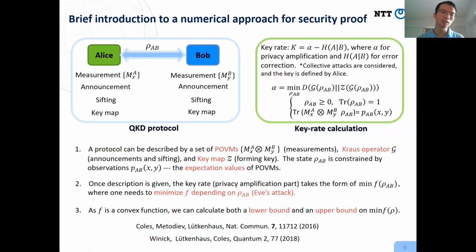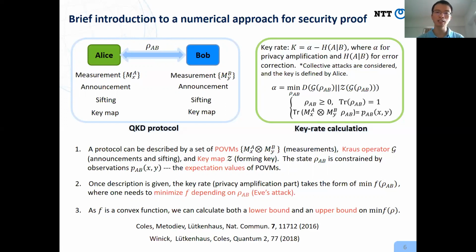It turns out each step described here can be formulated as an operation or constraints on the state rho AB shared between Alice and Bob. Then we can think of the key rate as a function of the state rho AB. Each possible state just corresponds to one possible attack of Eve.